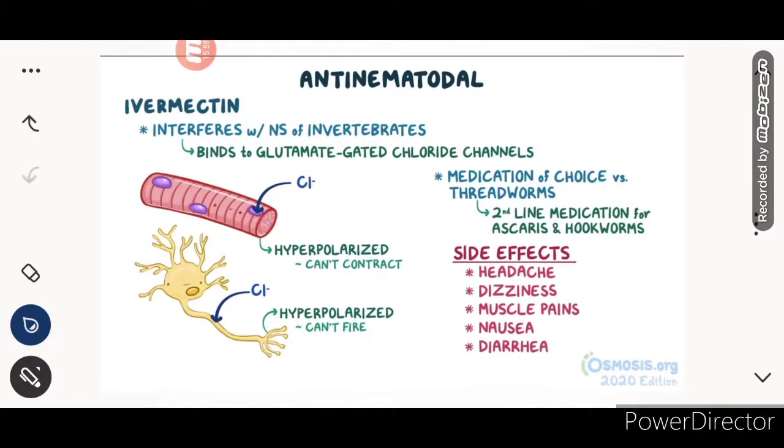Okay, so once they hyperpolarize, they can't contract, and once they can't contract they will lead to paralysis and they will ultimately die. Okay, so this is the medication of choice against threadworms, and also used as a second line medication for ascaris and hookworm. So ivermectin is the first line of treatment for threadworms, and second line of medication for ascariasis and hookworms. Okay, so the side effects are headache, dizziness, muscle pain, nausea and diarrhea.